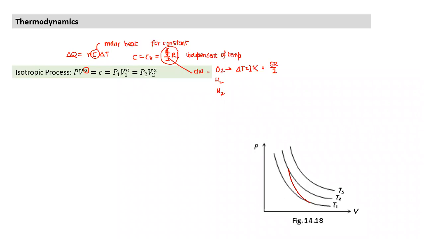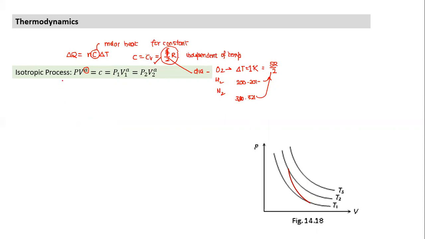Does it depend on what the initial temperature is? Whether it is from 200 K to 201 K, the amount of heat required will be this. Whether it's 320 to 321, still the amount required is this. It is independent of temperature. It does not vary with temperature. That's what independence of temperature means.